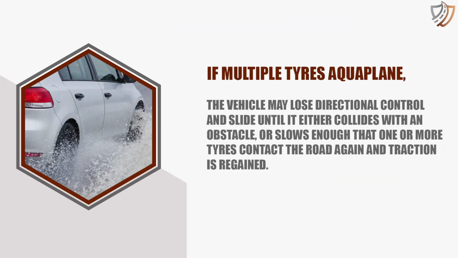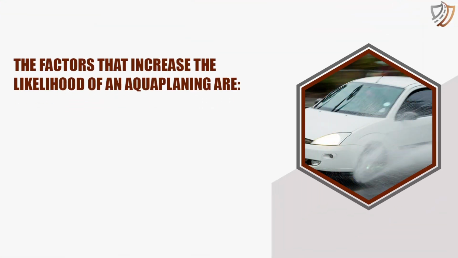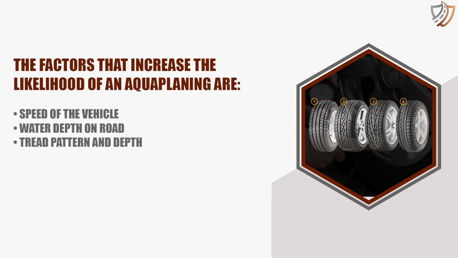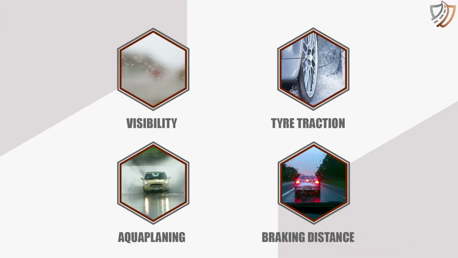If multiple tires aquaplane, the vehicle may lose directional control and slide until it either collides with an obstacle or slows enough that one or more tires contact the road again and traction is regained. The factors that increase the likelihood of aquaplaning are speed of the vehicle, water depth on the road, tread pattern and depth, tire pressure. Avoid aquaplaning.